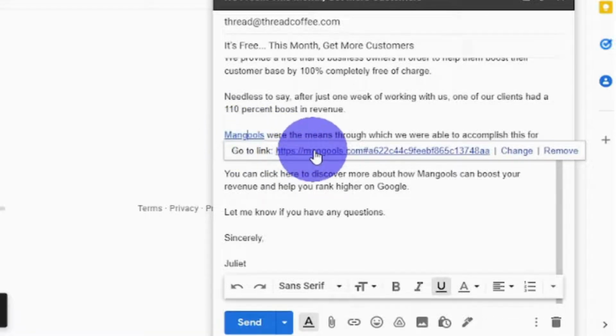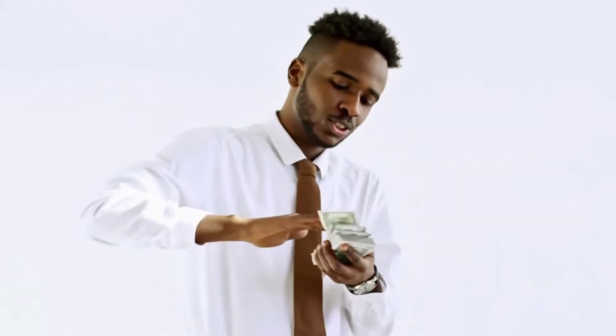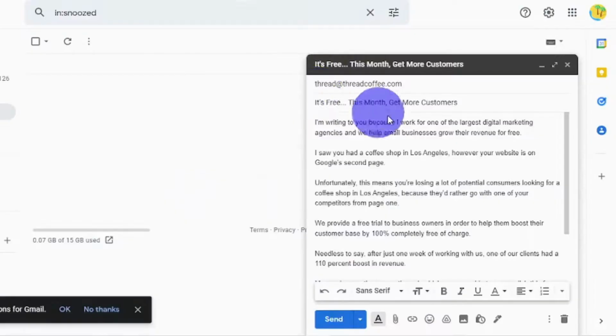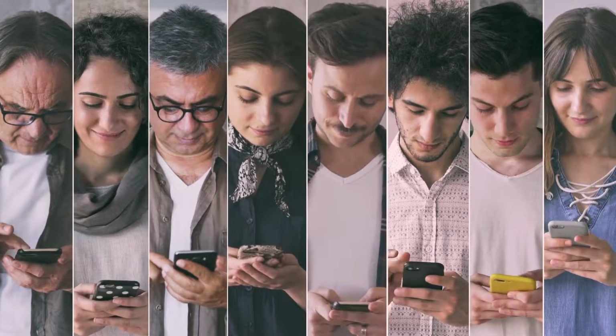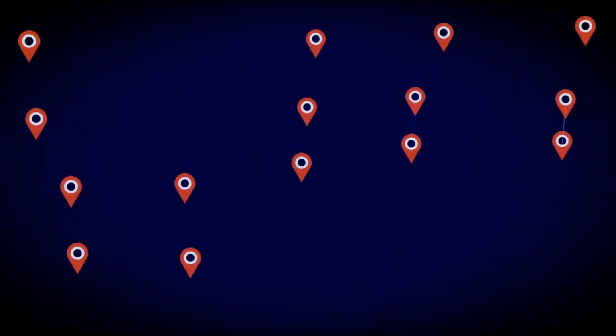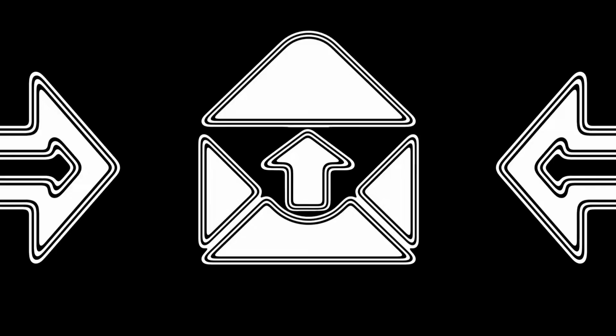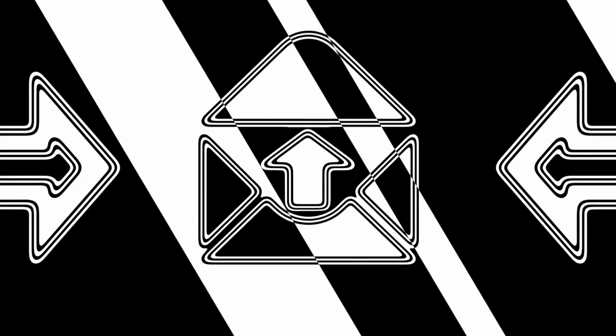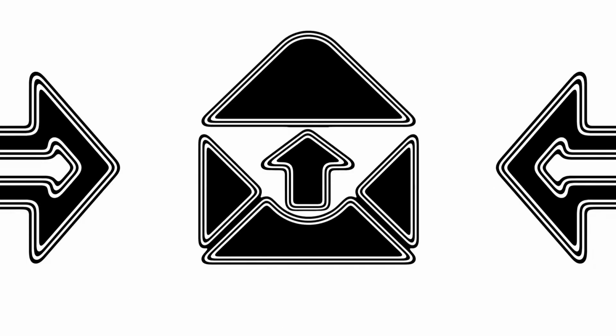It brings them to the sales page, where they learn about Mangles, they sign up, and presto, you've made money off of that individual. After that, you can simply copy and paste this entire email into an email and send it to a large group of individuals. So you'll want to look for other locations where you can include it. Now that you've included your affiliate link many times in this email, you can send it out with a single click.